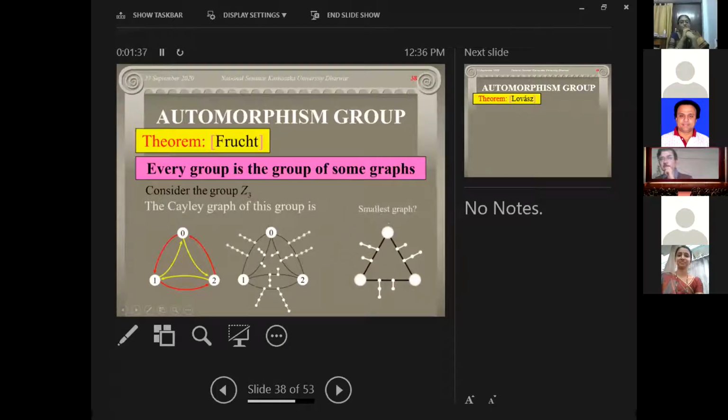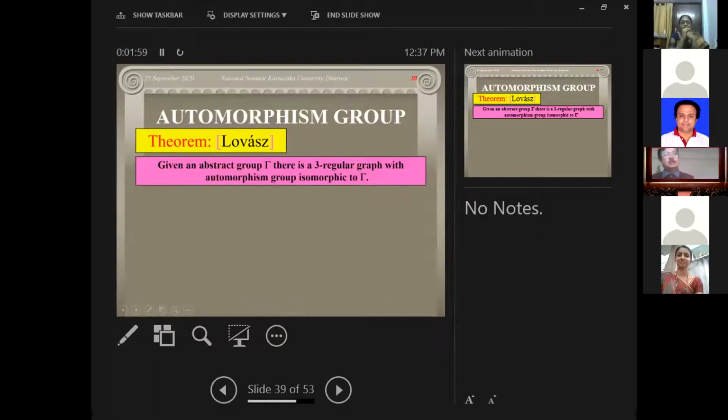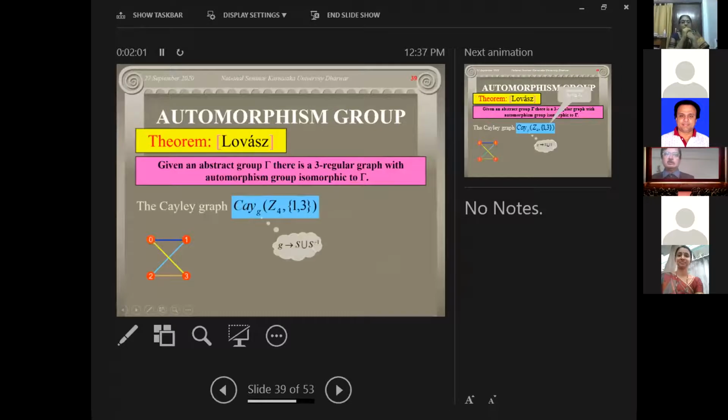You take the automorphism group of the graph that I obtained through the Cayley graph. This automorphism group is exactly equal to the given group. From the given group, I can find a graph such that the automorphism group of that graph is exactly the starting group. Similarly, there are some other methods also, developed through Frucht's theorem. I don't have time to show. This is also there in the Harary book.